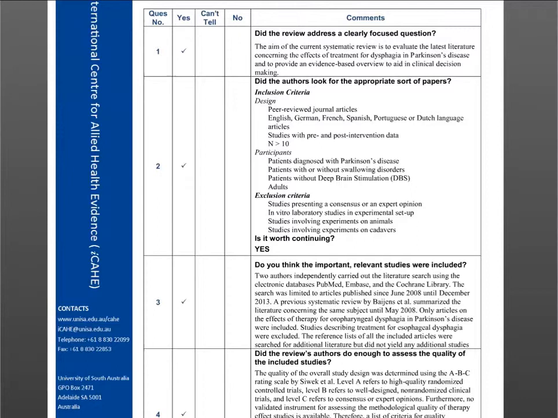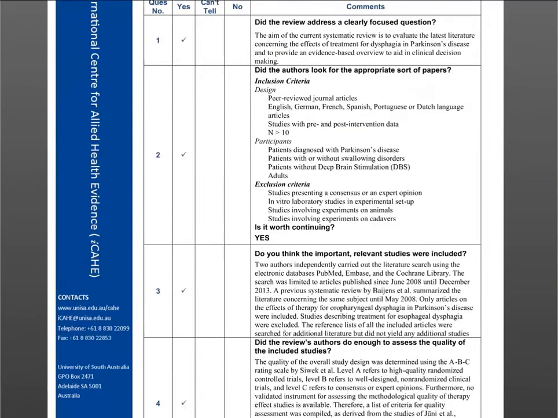What you might find is you may want to do it for practice when you start, or if you're working in a large group. This just means that later on down the track, when you might be comparing this critical appraisal for the same article with colleagues, you give yourself a justification for why you've made certain decisions. But for the most part, if you've got, say, 50 articles that you have to appraise because you are working with your team to do a review, you might find that it is more prudent for you just to say yes, can't tell, or no.